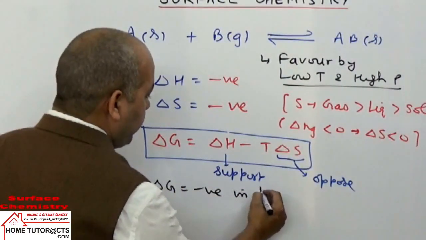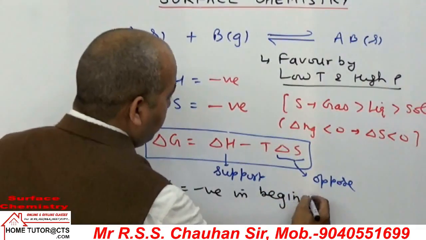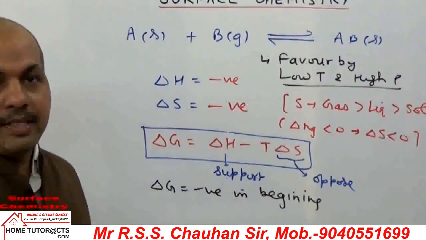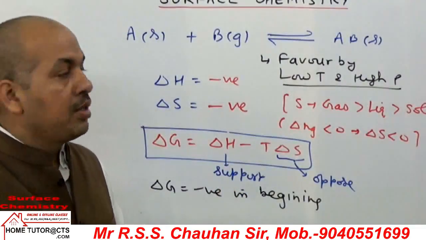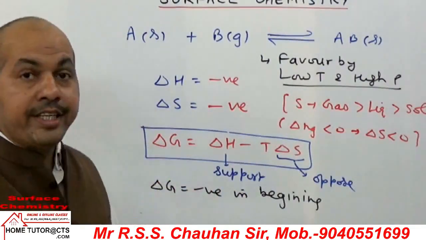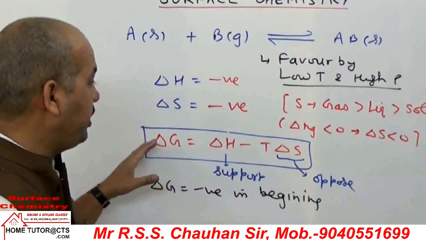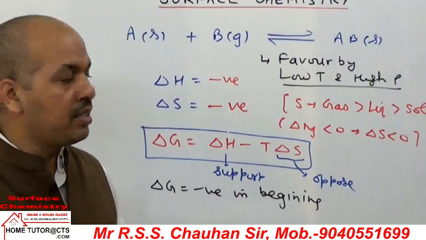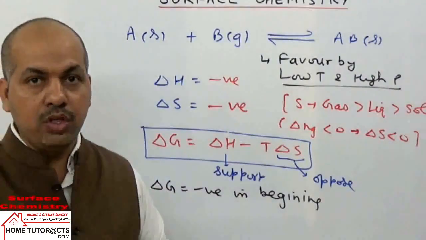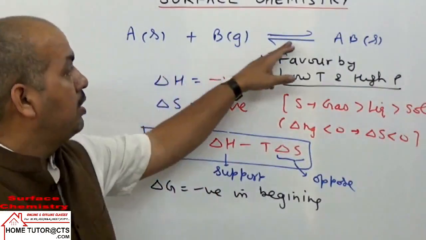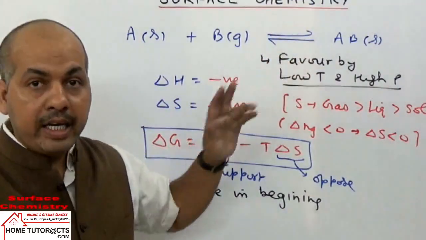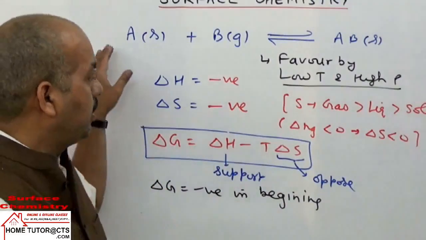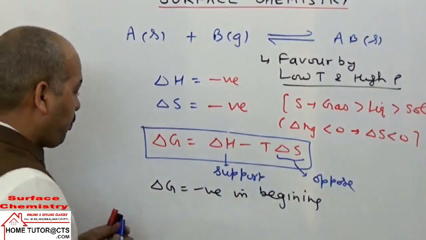in the start or beginning, but as time goes on passing, what happens? Delta G decreases in magnitude, because there is no more vacant space on the solid surface. So one point will come at equilibrium. At the point of equilibrium, delta G becomes 0.